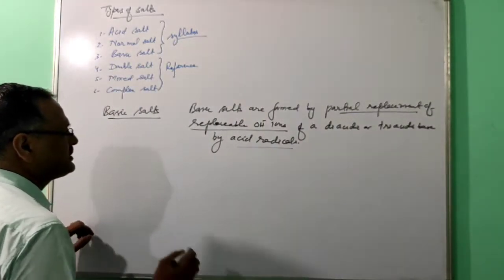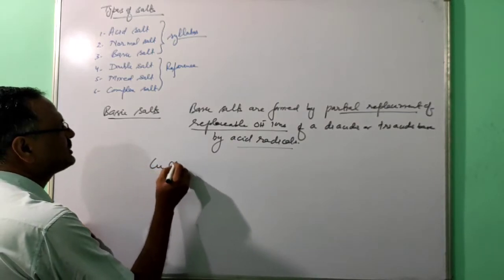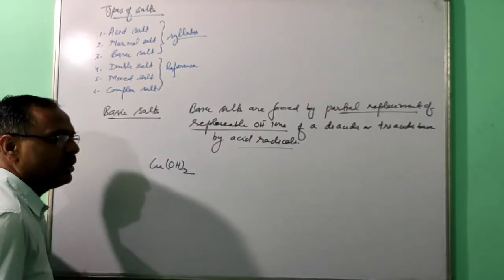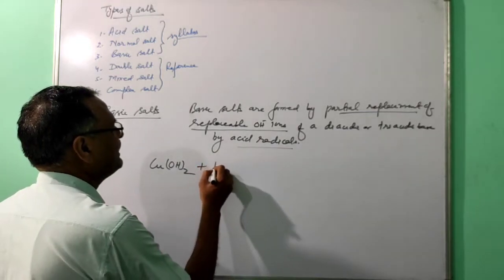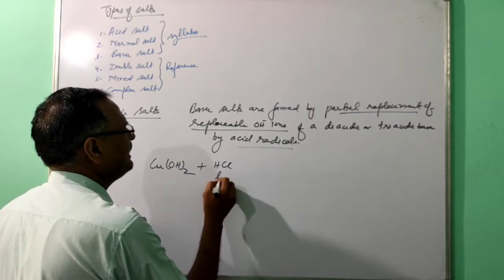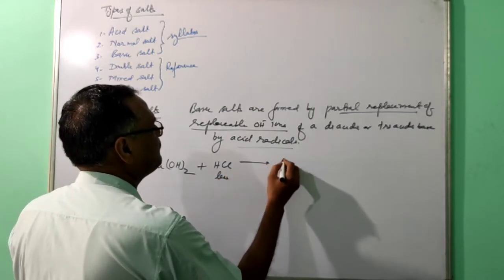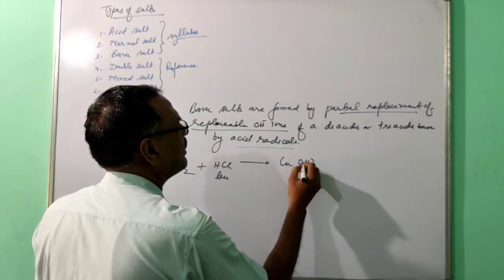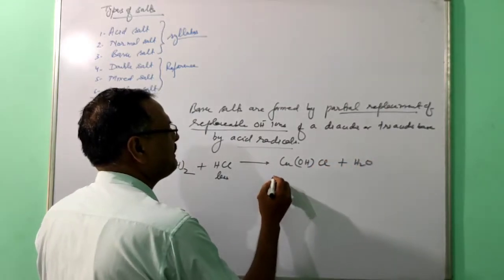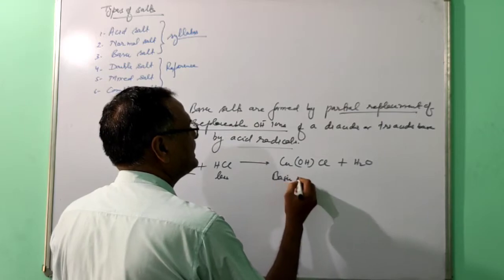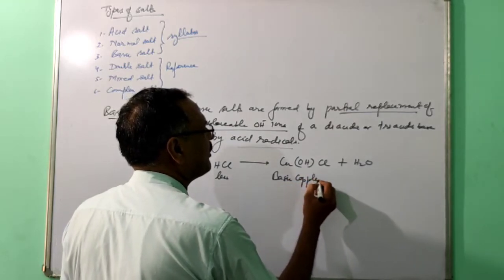Just see, copper hydroxide has two replaceable hydroxyl ions. If you take a less quantity of HCl, this will form Cu(OH)Cl. This compound is called basic copper chloride.